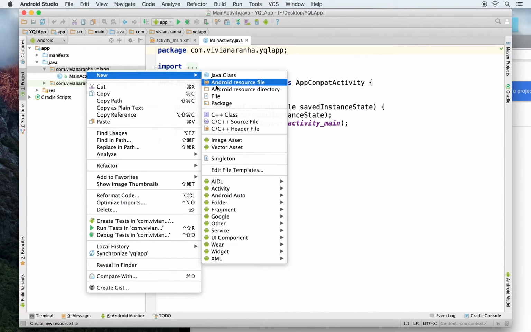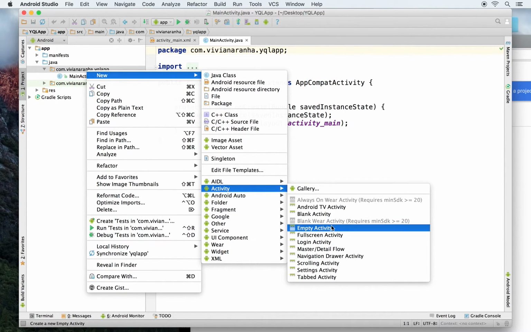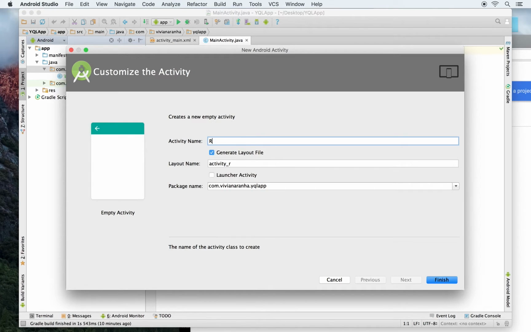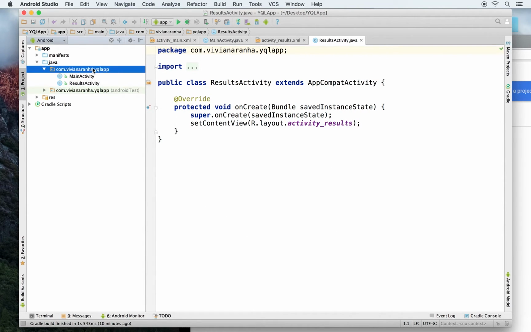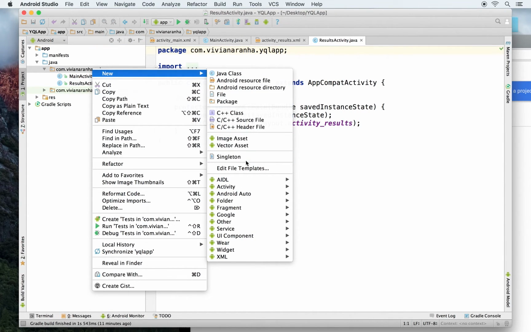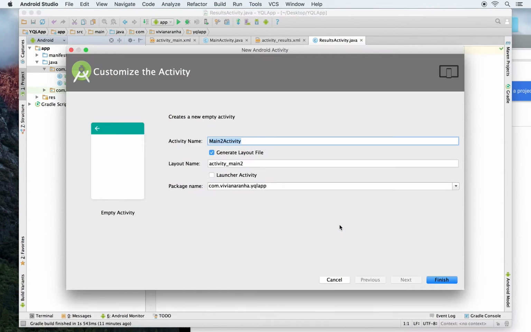My second activity, let's create the activity. I'm going to call it results activity. This is where all the results will be displayed in a list view. And I'll have one more, an empty activity, where I will have more description, or let's say a details activity.